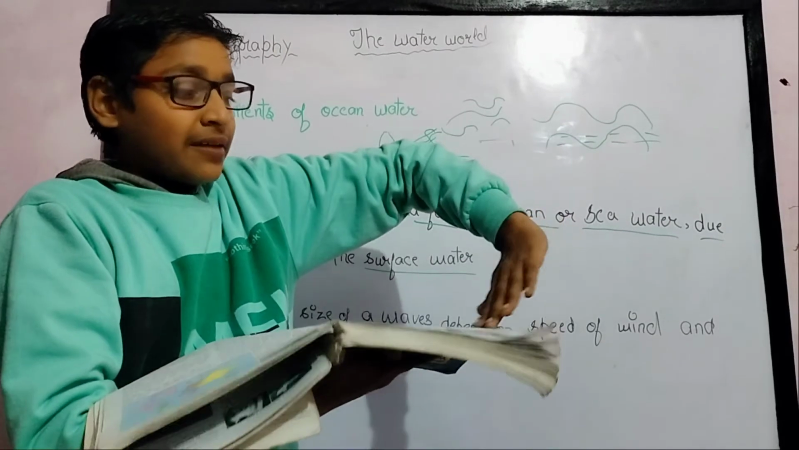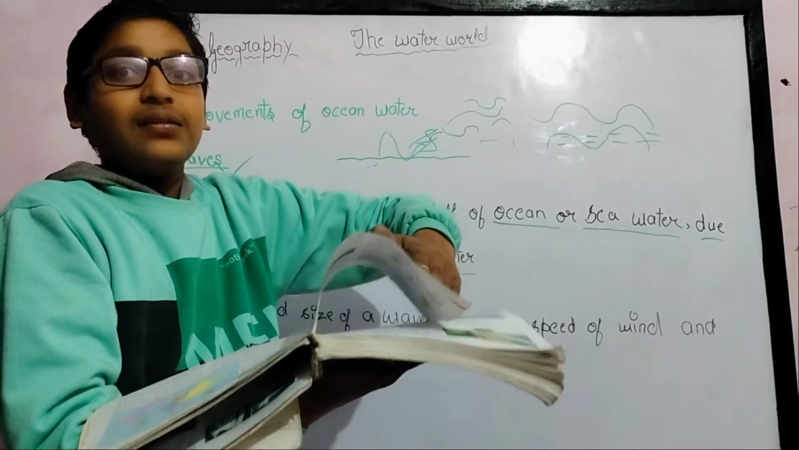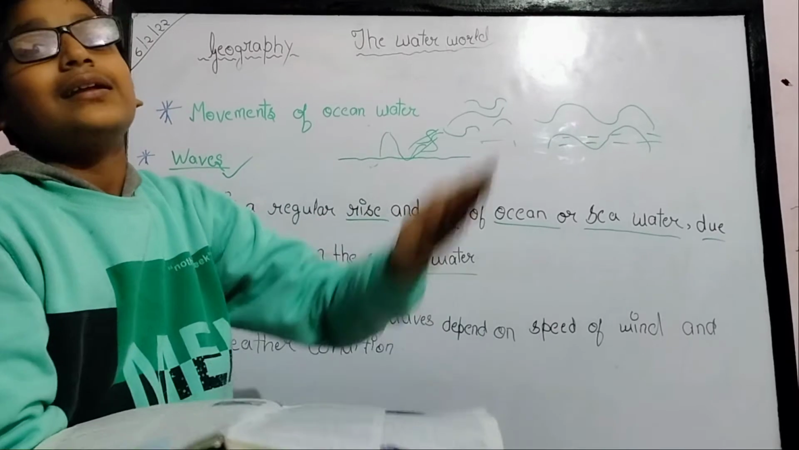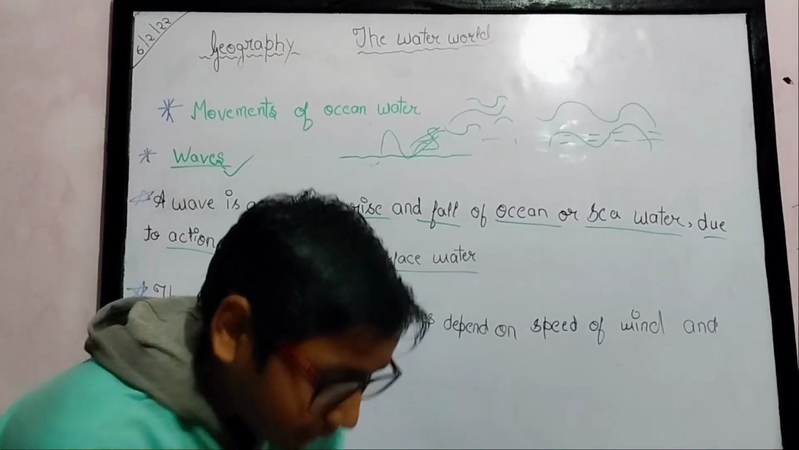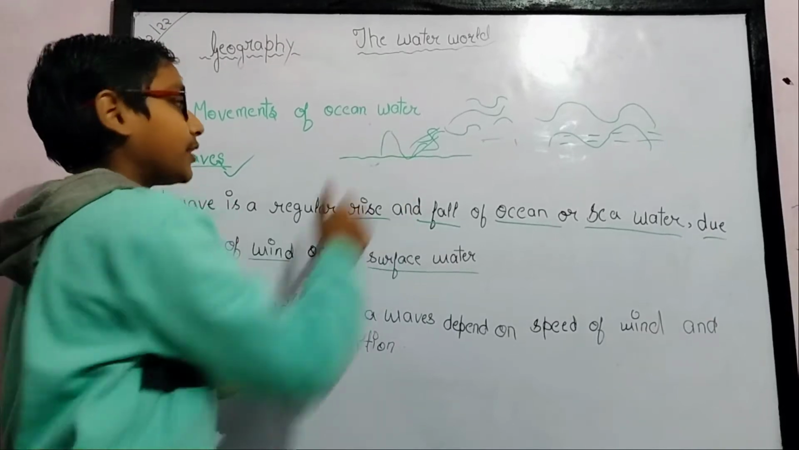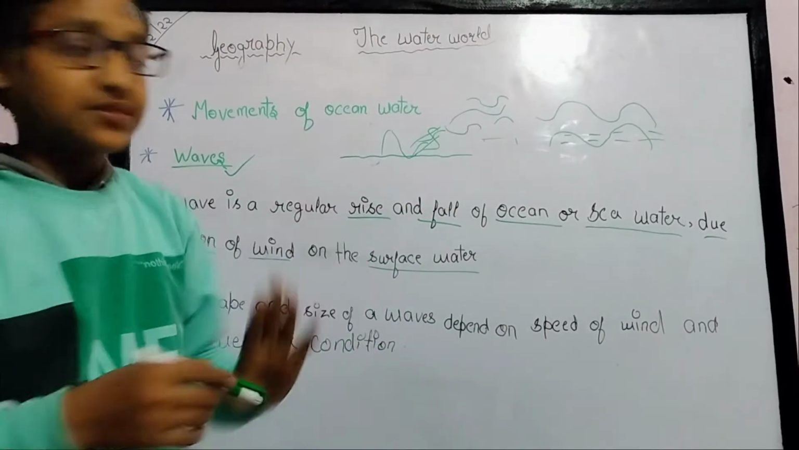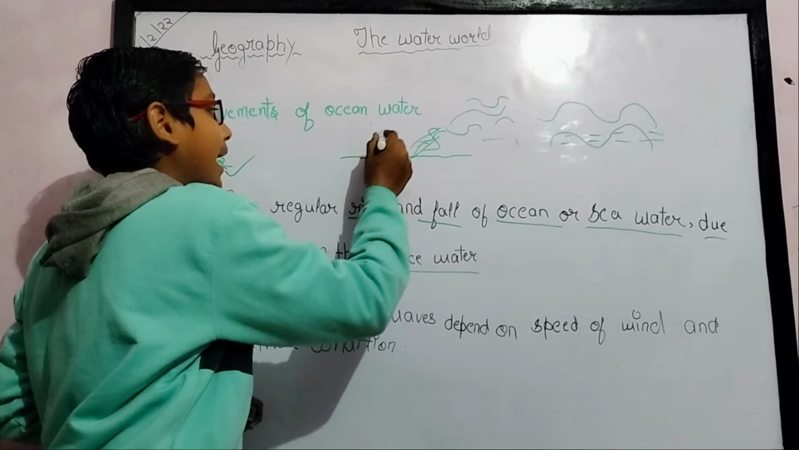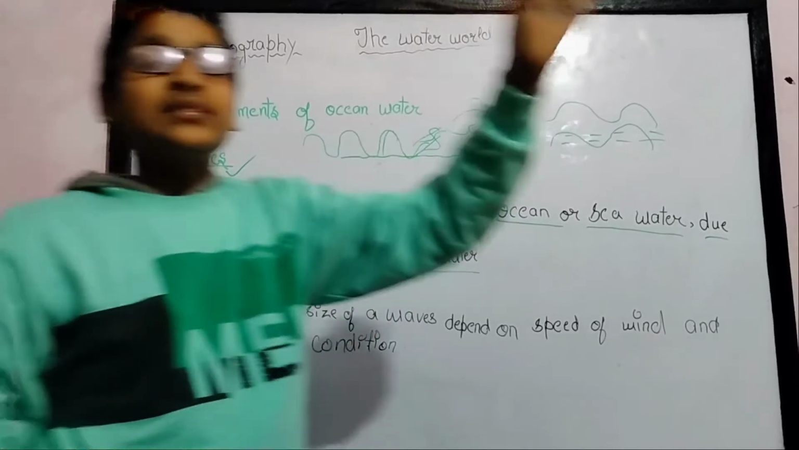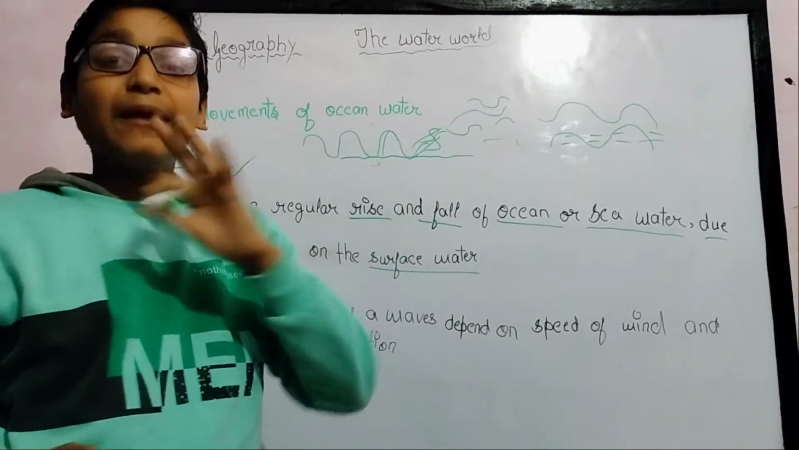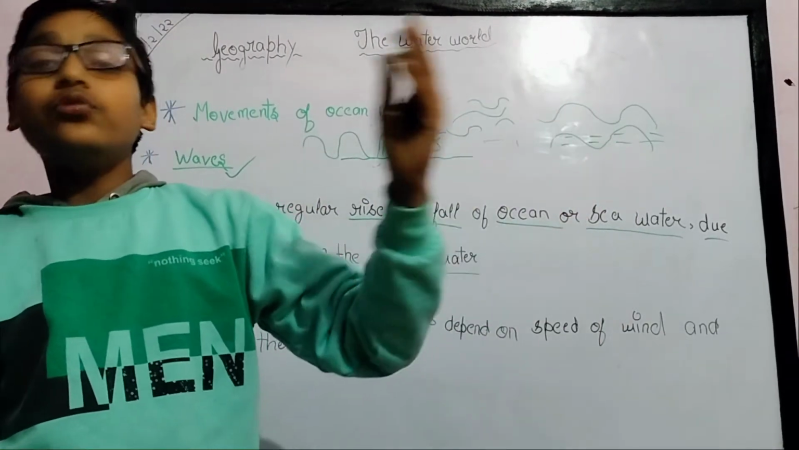So the wind comes and lifts the ocean water, and these are called waves. These waves go continuously from one place to another. Suppose a wave starts in the midpoint of the ocean; by the time it reaches you, it gets smaller.